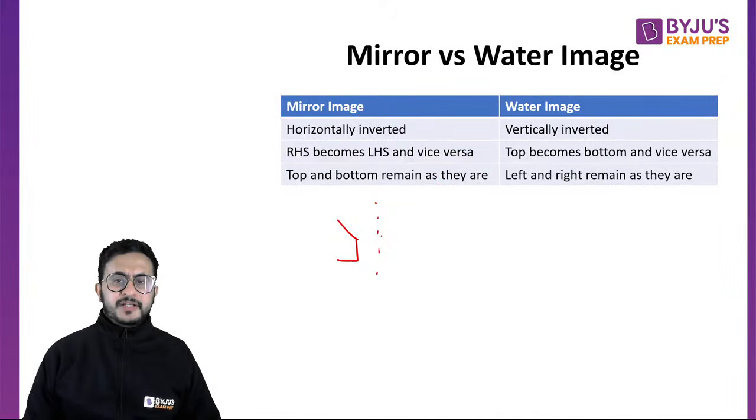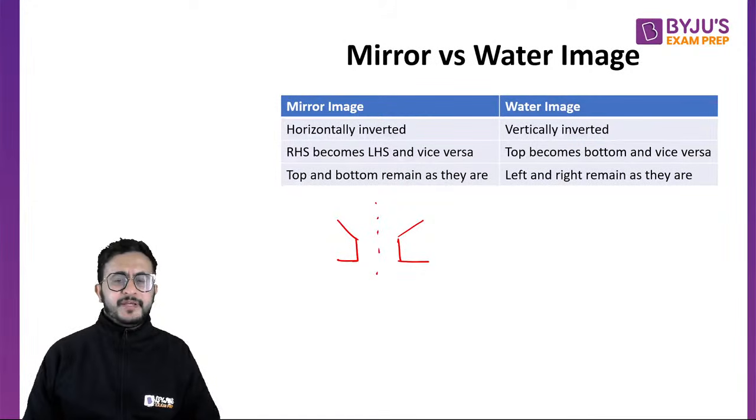In the mirror image, this was pointing towards the left side, now this arrow should point towards the right side. This line was from left to right, so it will be from right to left, and that will be the mirror image of it.